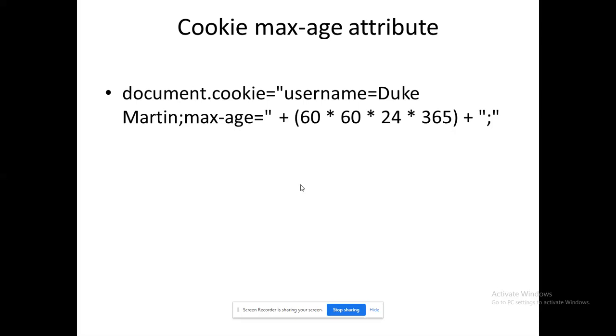So here we have mentioned 365 days. Every day will have 24 hours, every hour will have 60 minutes, and every minute will have 60 seconds. If I multiply that, that could be the maximum age of a cookie. Likewise, I can fix a number for this.